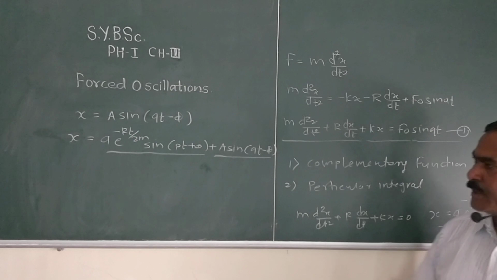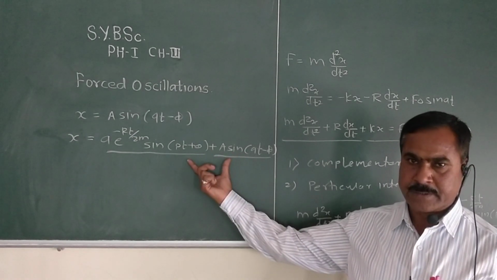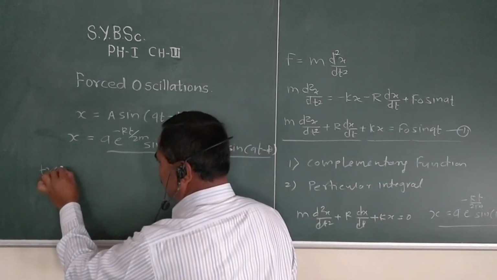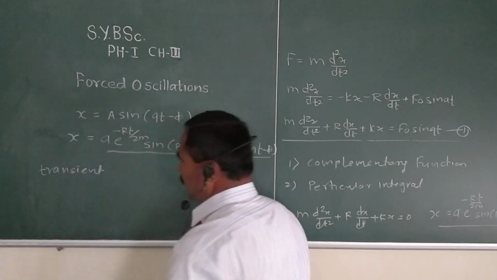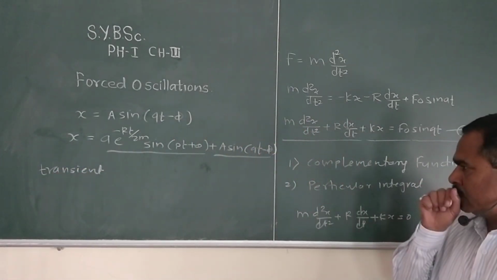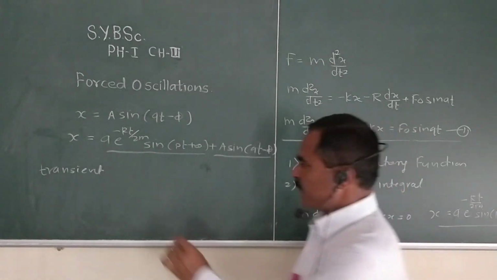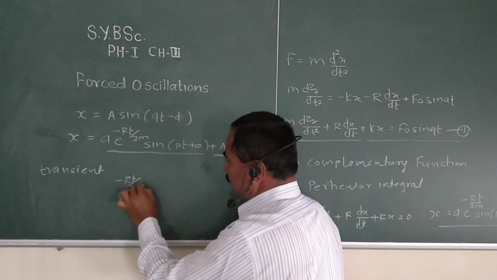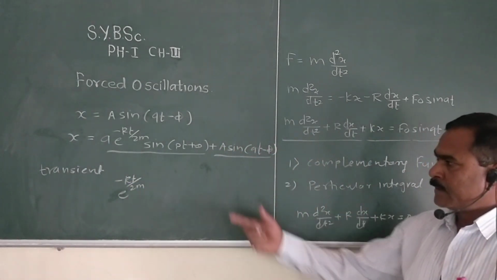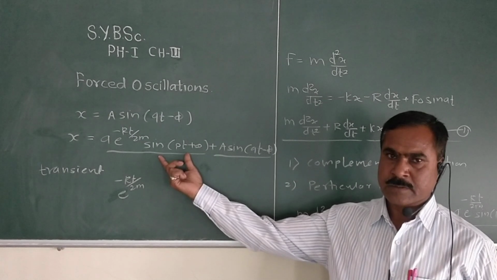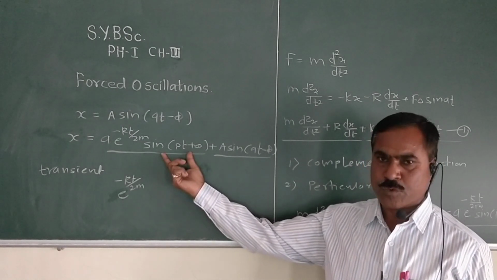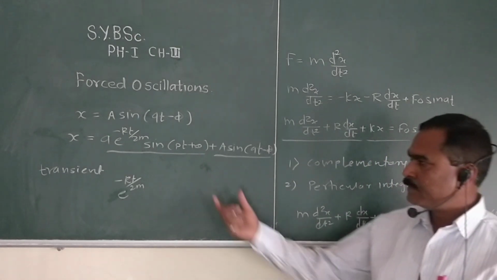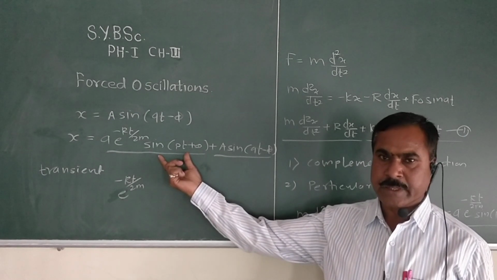Now initially these two types of motion are prominent, so it is called the transient. Then due to the term e raised to minus Rt upon twice m, the first solution or motion is diminishing, or the effect of the first function goes on decreasing.